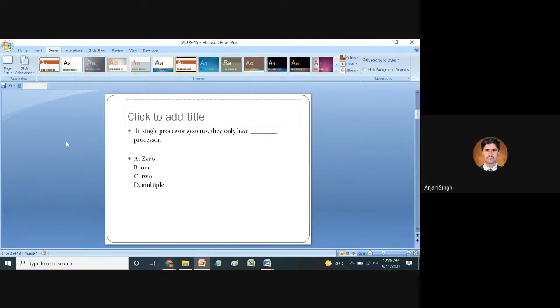Yes, sir. Okay. So in a single processor system, they only have dash processor. How many? Zero, one, two, or multiple? What is the answer? A, B, C, D. One. D, sir. Okay, B is the right answer.